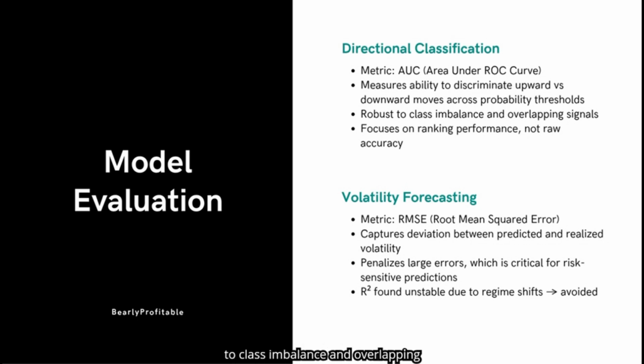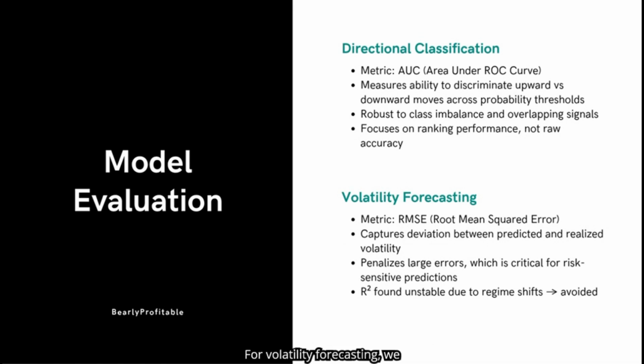It's robust to class imbalance and overlapping signals, both of which are common in financial markets. Most importantly, AUC focuses on ranking performance rather than raw accuracy, which makes it a far better indicator of predictive power in noisy environments.